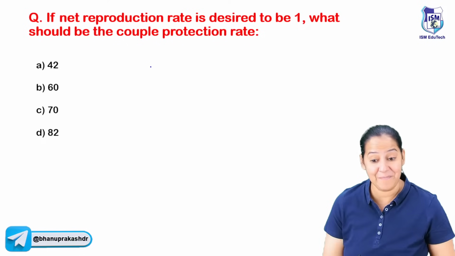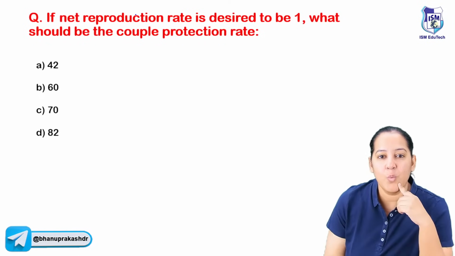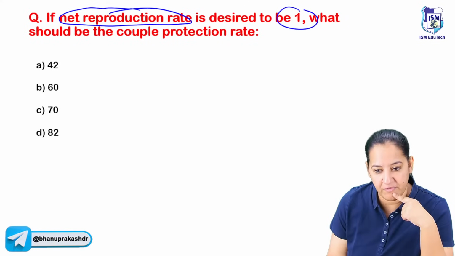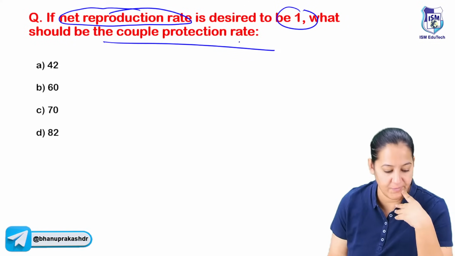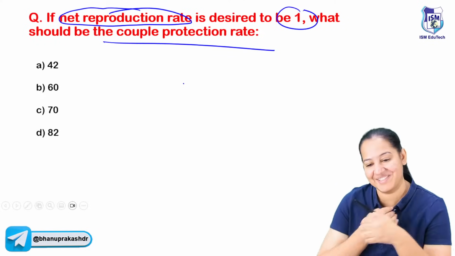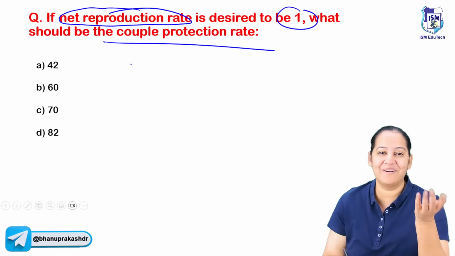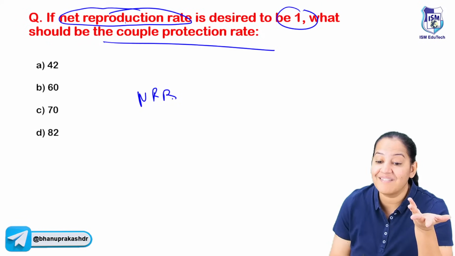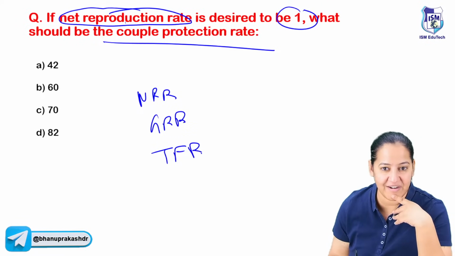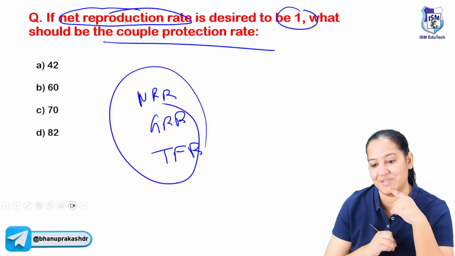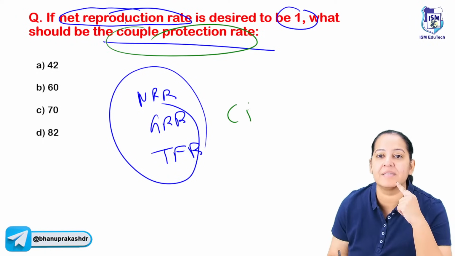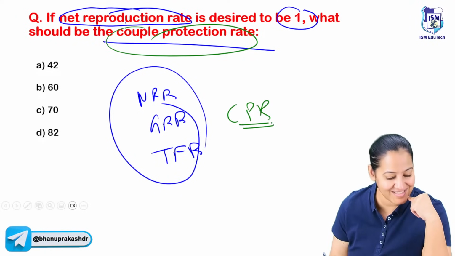The next question is ultra important. What is net reproduction rate? NRR. If you want NRR to be 1, couple protection rate has to be what? Have you seen this question before? It is a repeatedly asked question. For understanding it, many students don't even know what NRR is. NRR is net reproduction rate. GRR is gross reproduction rate. TFR is total fertility rate. First understand these terminologies. If you understand these three, then I will tell you the next thing. What is couple protection rate, CPR? You have to understand all these.